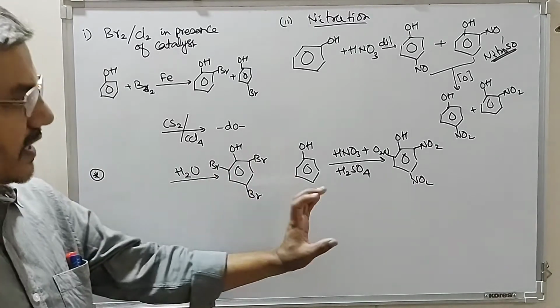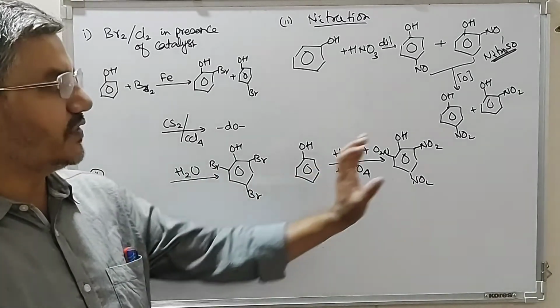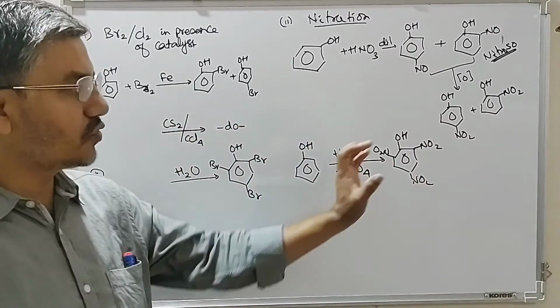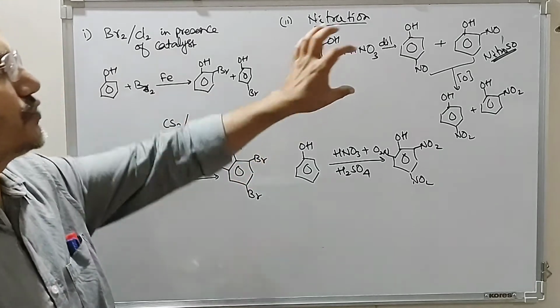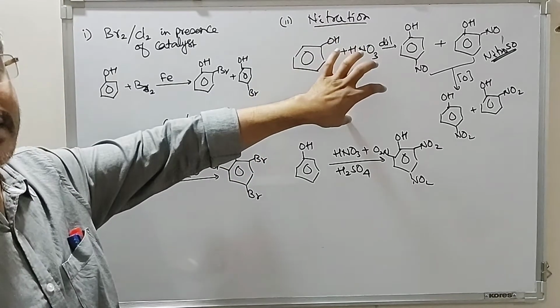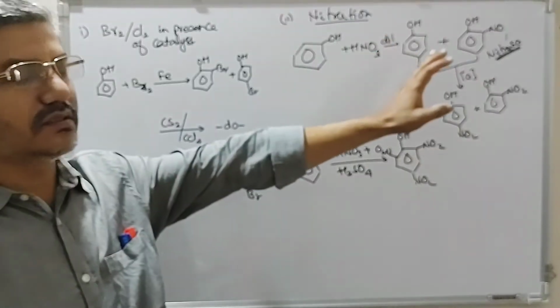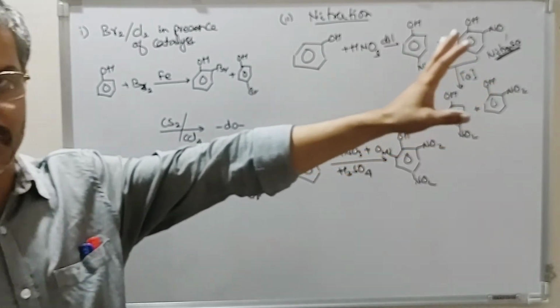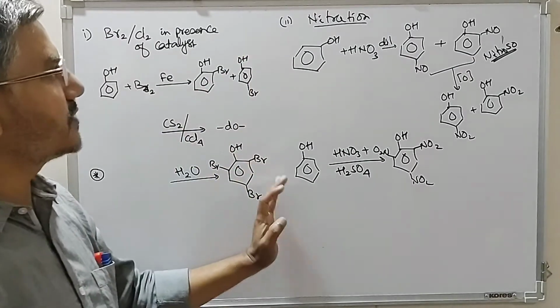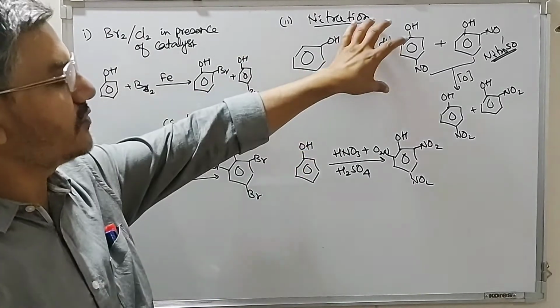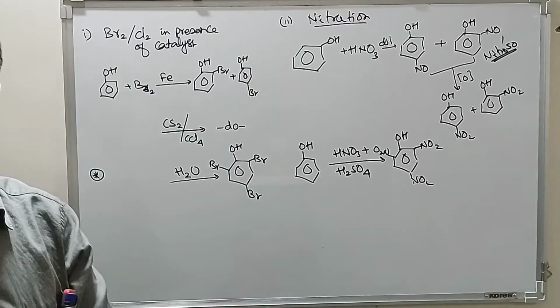So with a strong nitrating mixture, we get picric acid. All the ortho and para positions are nitrated. But if we use dilute nitric acid, then mononitration takes place, that is at the ortho and para position.